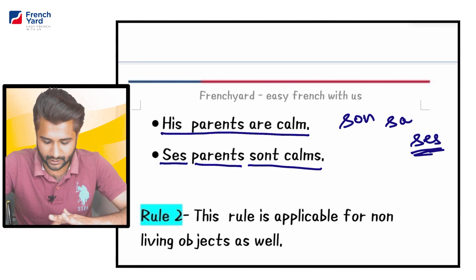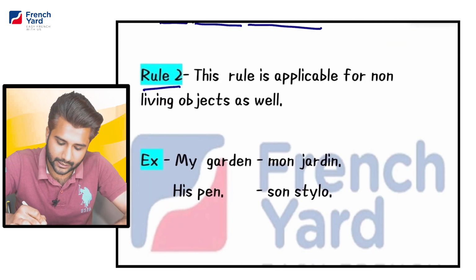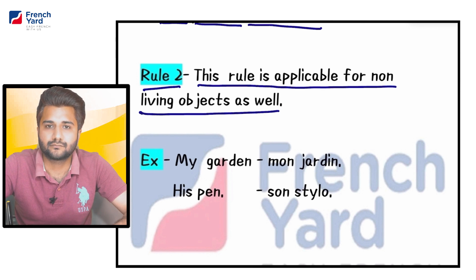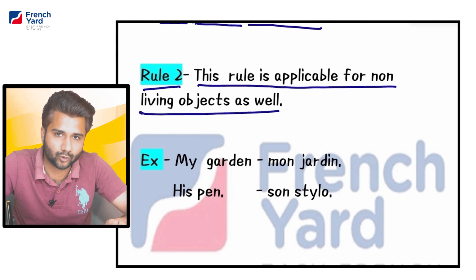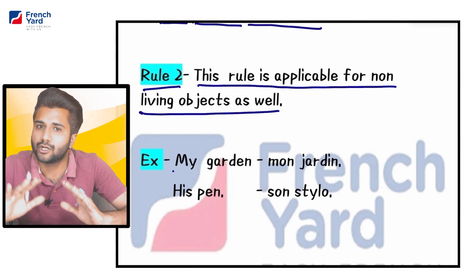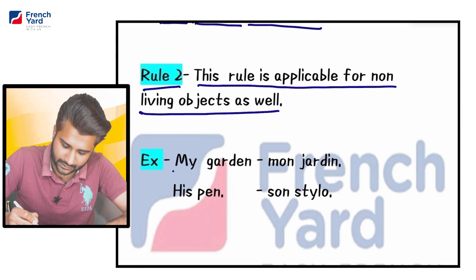So I hope you have understood rule number 1. Next we have rule number 2. This rule is applicable for non-living objects as well. The rule we just studied above, that the choice of the possessive adjective depends upon the object, not on the subject, is applicable on non-living things as well. Now how will it work on non-living things? Let us take an example.